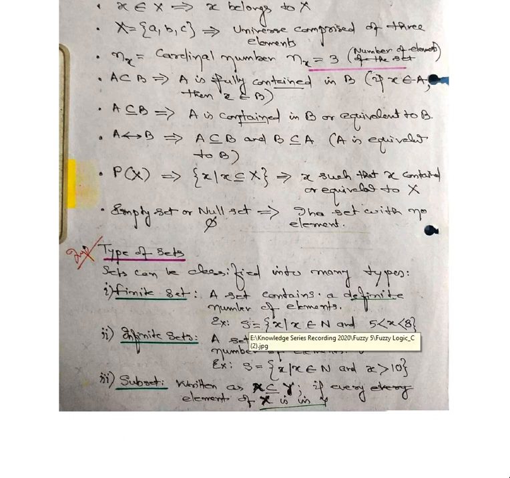A finite set S is defined as the set of x such that x belongs to n and, for your understanding, 5 is less than x less than 8. So for a given number n, x has definite values.